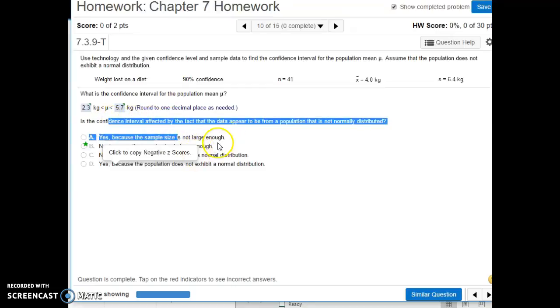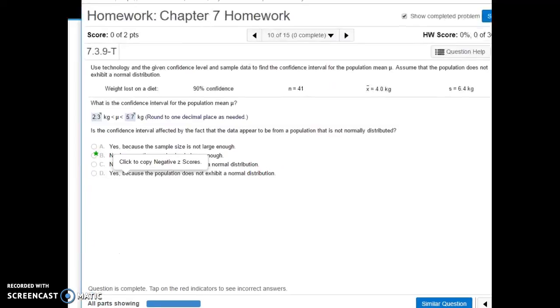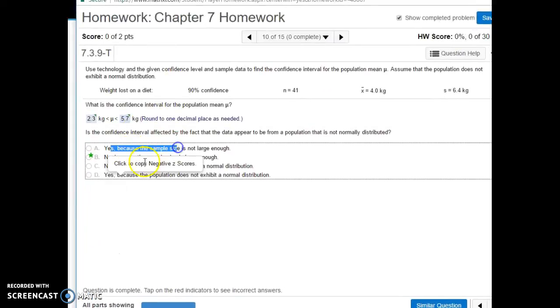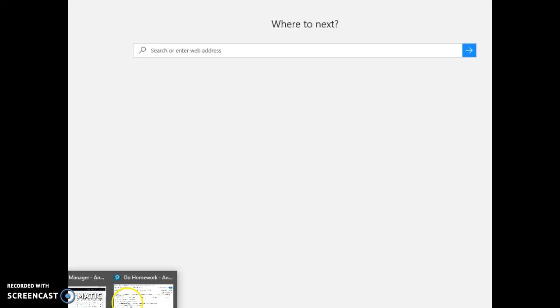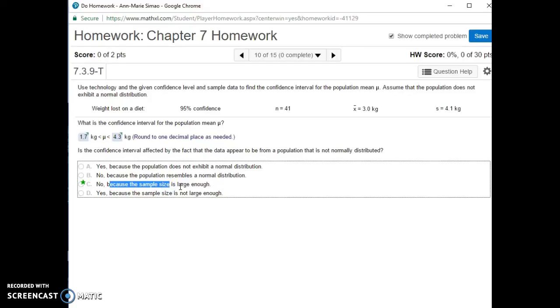Is the confidence interval affected by the fact that the data appears to form a population that is normally distributed? And so the answer choices are, so I had to close out and come back in. So it is a slightly different question with different answers, but it is still no because the sample size is large enough.